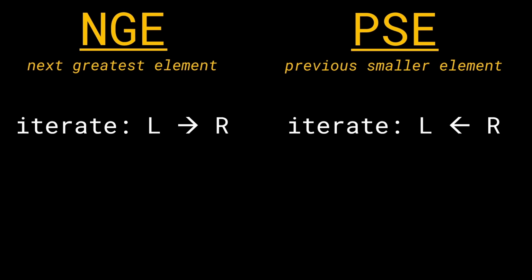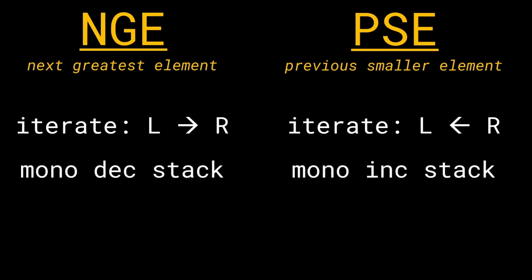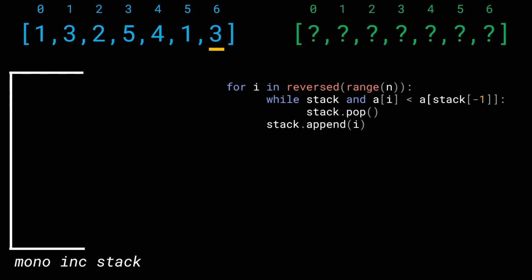All right. Now the point is, in the first case, in the next greatest element, we were trying to find the greatest element, right? But in this case, we have to find a smaller element. So in the previous one, we used a monotonically decreasing stack. What do you think will be used over here? We'll use a monotonically increasing stack. And of course, in the previous question, we stored i in the stack. That is, we were storing indices instead of elements. In this question, we'll do the same just for the sake of parallel and convenience. All right, so here is going to be our monotonically increasing stack.